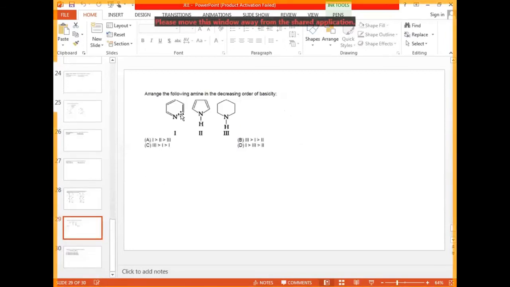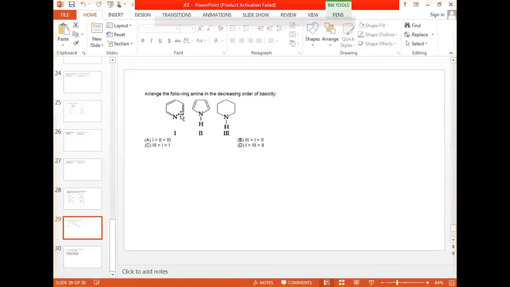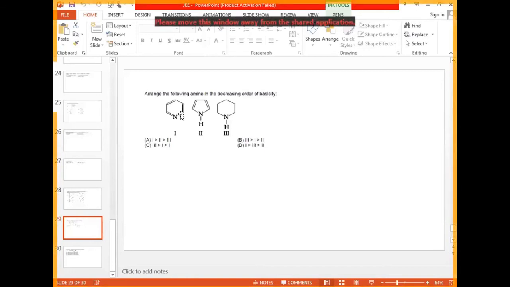Now come to question number 29. They gave one small thing here. Decreasing order of basicity, they are asking. Ra, how can you decide the decreasing order of basicity? Suppose if it is amines and all, easily you can write. Here also it is amines only. The first one is pyridine, the second one is pyrrole, and the third is some other compound, with NH and no benzene ring. How will you decide the basicity here?